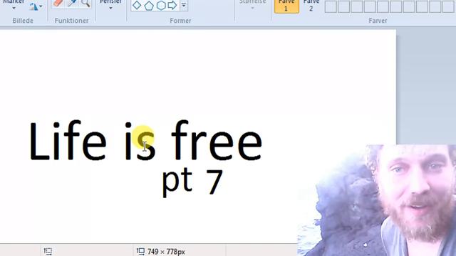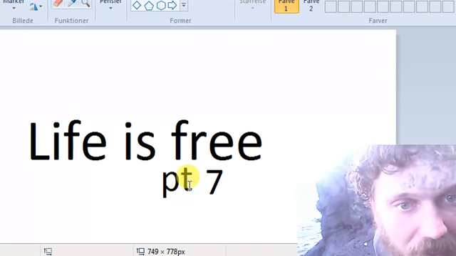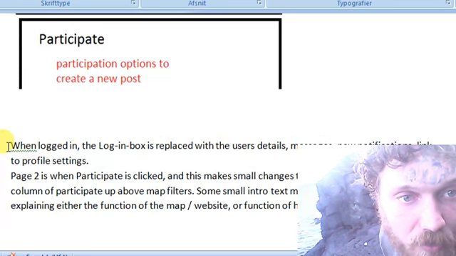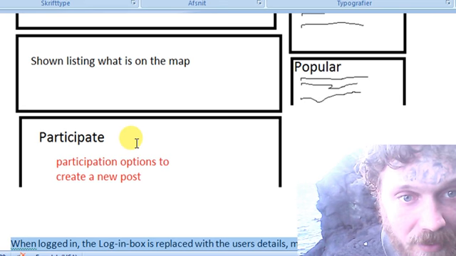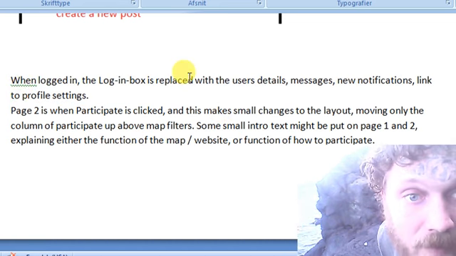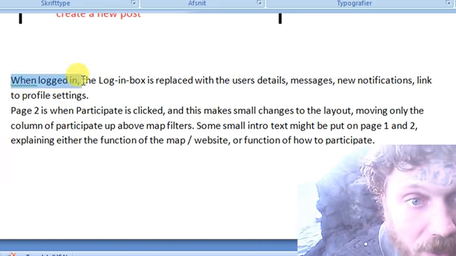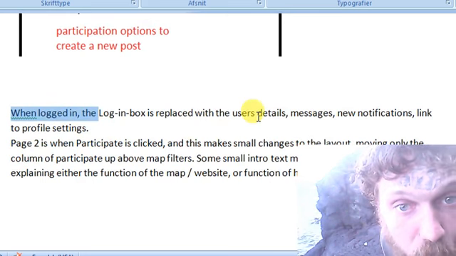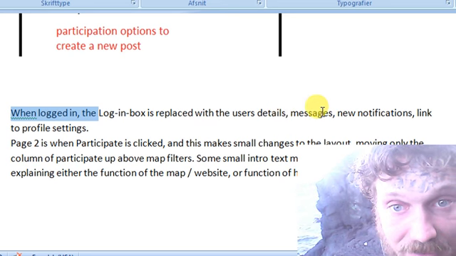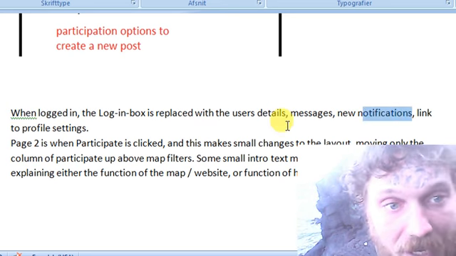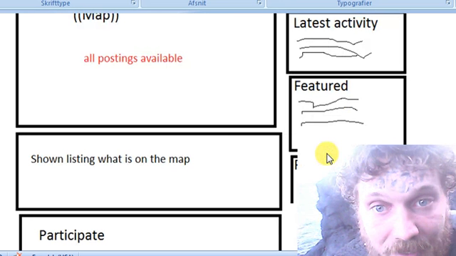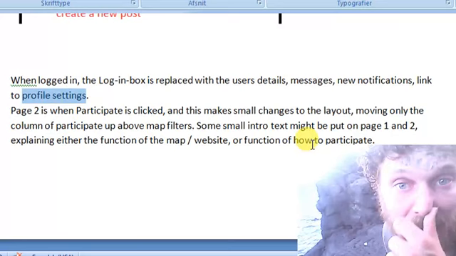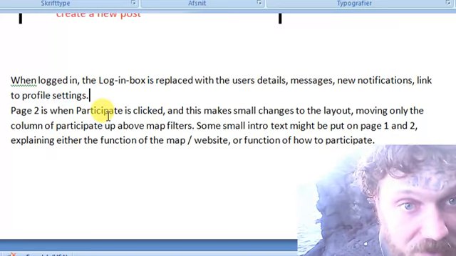Okay, welcome to the last part, part 7. Life is free, and I will just go through the design, the details of the website here. When logged in, the login box is replaced with the user's details, messages, new notifications, and link to profile settings. And this is what I'm talking about. This box will be replaced after logged in with these features.